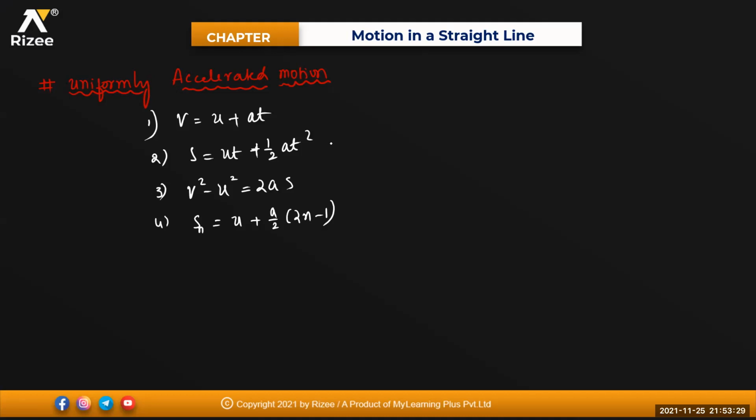See, if I'm writing this in displacement, s = x2 minus x1, that will be equal to ut + half a t square.